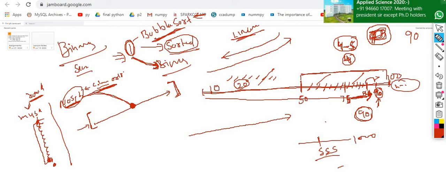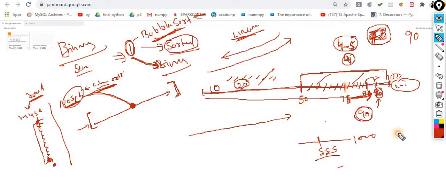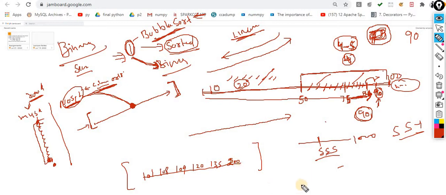Let's suppose your data is this one. Consider this example in your mind, that the data would always be in this sequence: 101, 108, 109, and somewhere 120, then 135, and there 200. Then what will you do?